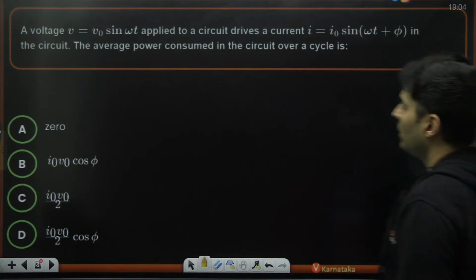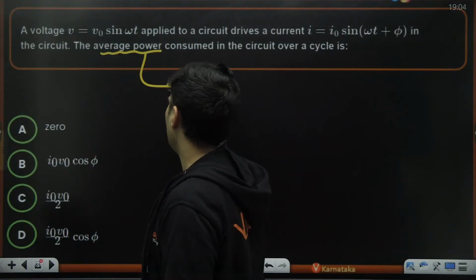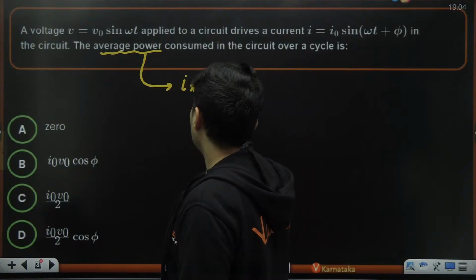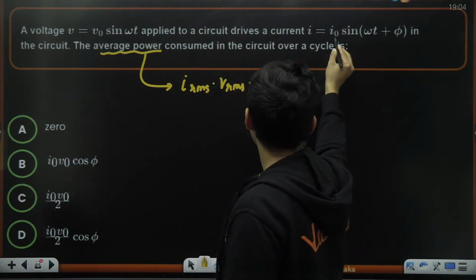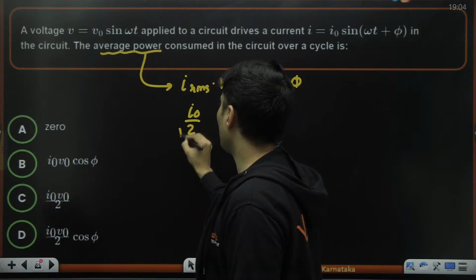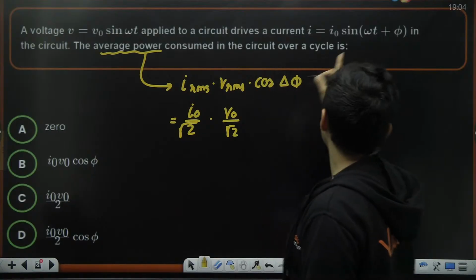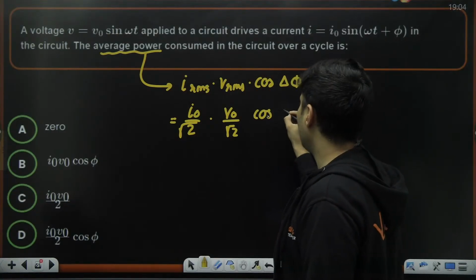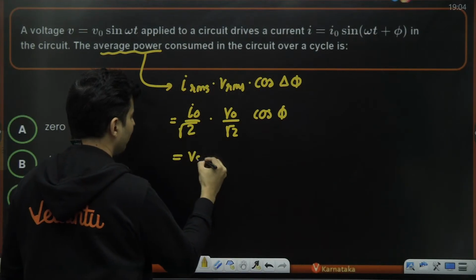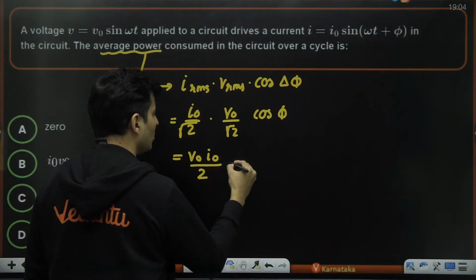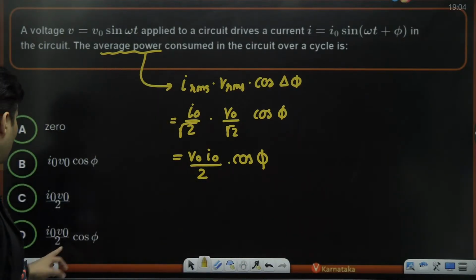Voltage is applied to a circuit. What is the average power consumed over a cycle? The formula for average power is IRMS into VRMS into cos of the phase difference between them. RMS current is I naught by root 2. RMS voltage is peak voltage by root 2. This is sine omega t plus phi, so the phase difference is just phi. So this will become V naught I naught by root 2 into root 2, which is 2, into cos phi. So V naught I naught by 2 into cos phi, which is option D.